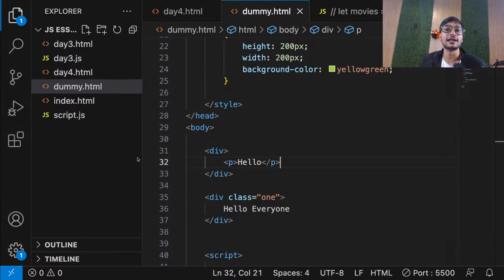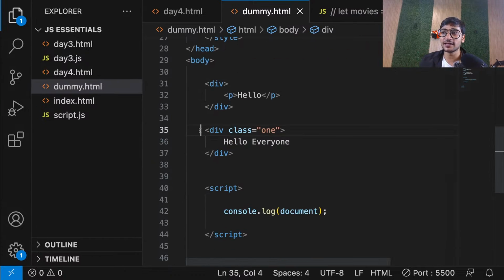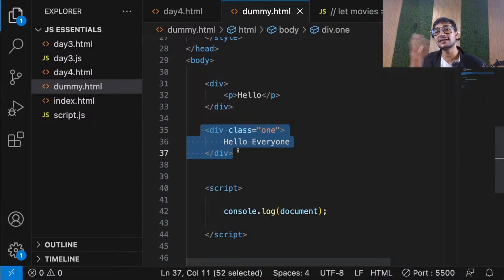Select that green element. So that green element is this div. How to select it? To select an element using JavaScript to perform DOM manipulation, there are multiple ways. You can select it via its tag name, via its ID, or via its class name. I am going to select the element via its ID.